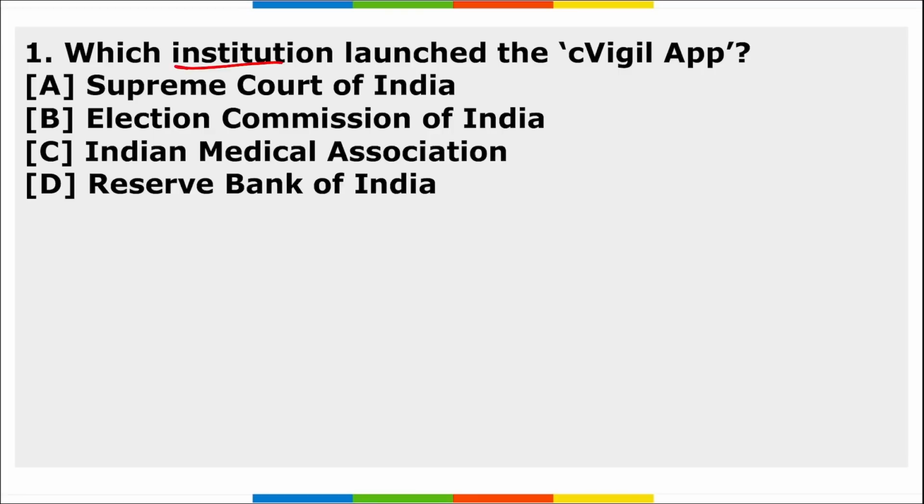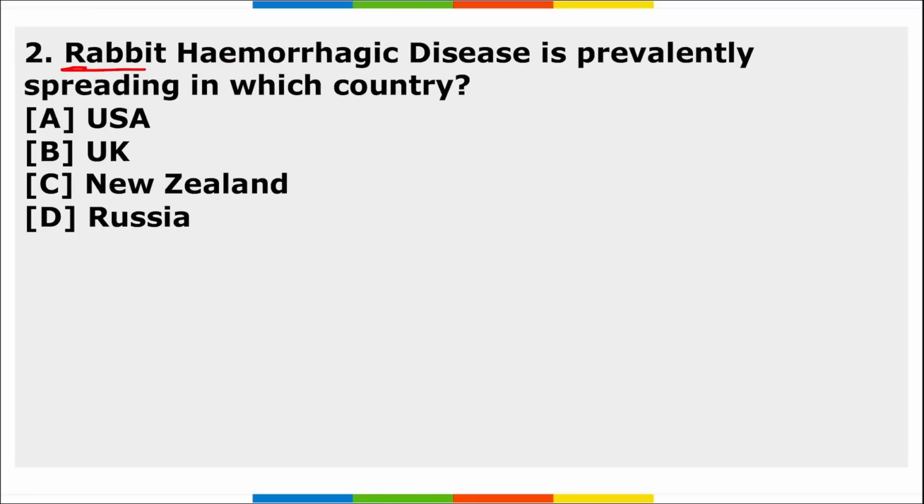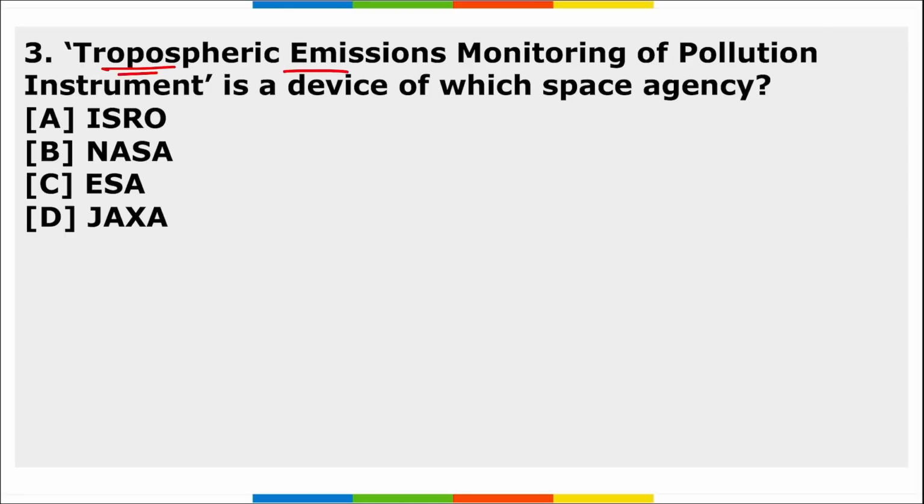So it's time for your homework now. First, which institution launched the Sea Vigil application? Second, rabbit hemorrhagic disease is presently spreading in which country? Third, the Tropospheric Emissions Monitoring of Pollution instrument is a device of which space agency? So these are your three homework questions, friends. I hope you have understood the assignment.